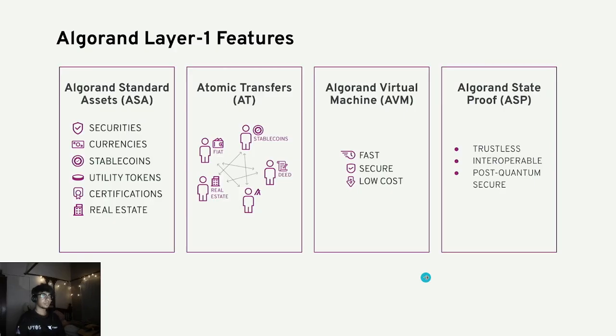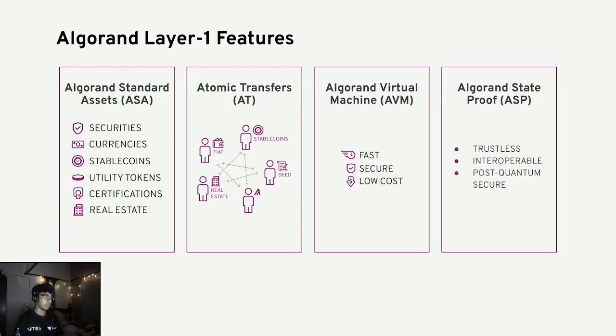Cool. So Algorand is a layer 1 blockchain. Let's start with Algorand Standard Assets, that is ASA. On Algorand, if you want to create your own coin or your own token, you don't need to write an ERC contract like on other chains.